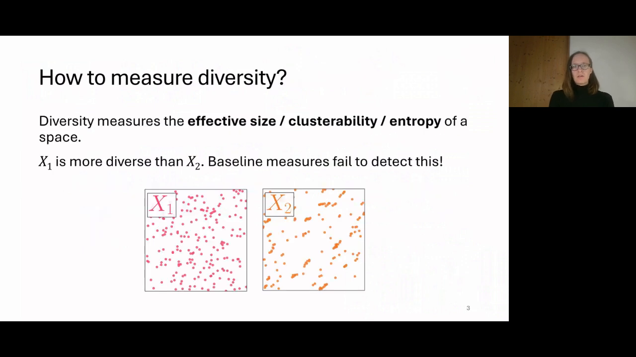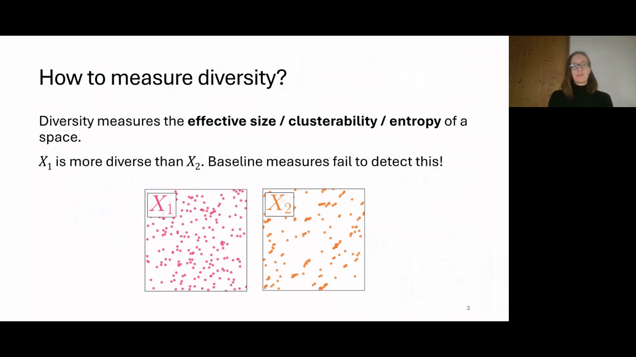From a theoretical perspective, there are certain requirements on how diversity should be measured, what diversity actually means, and how it's defined in practice. One requirement that I want to highlight here is that diversity should measure the effective size, the clustering behavior, or the entropy of a space, which is one of the fundamental properties of diversity.